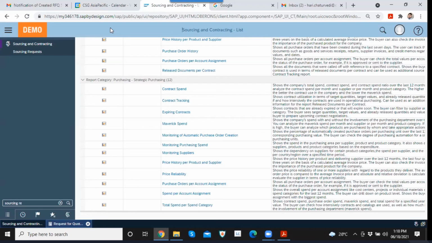In that case, you can go with the sourcing functionality, where you are in the identification of the suppliers, like which supplier will be most suitable for purchasing this particular product. So in that case, you can go with the RFQ process where you can ask for the request for quotation, and based on the quotes you have received, you can award that particular supplier, and then you can go with the contract or purchase order process. Okay, that's great. Very helpful. Thank you.